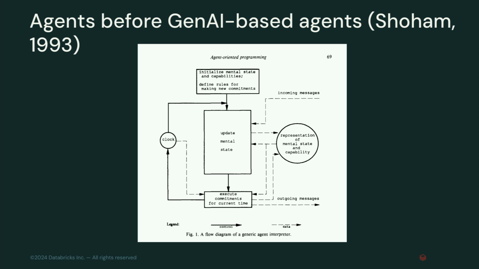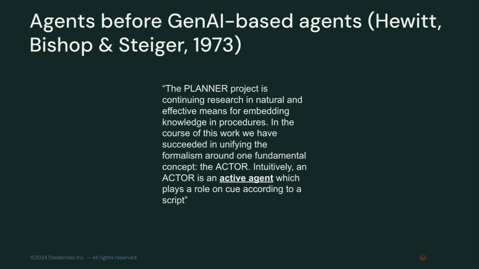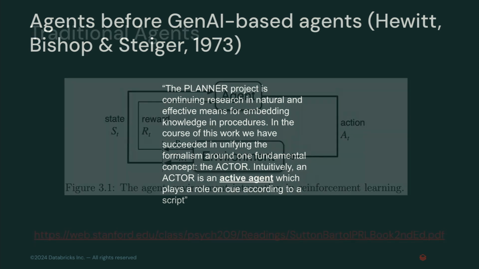But I had some fun jumping down this rabbit hole. Not the first mention of agents. You have to go back to 1973 for this planner actor agent, which plays a role on cue according to a script. I don't know, that kind of sounds like saying, hey, I have a prompt and I'm feeding it to this quote unquote agent that is making decisions. I don't know what this actually looked like. It maybe didn't even involve actual code, TBD.